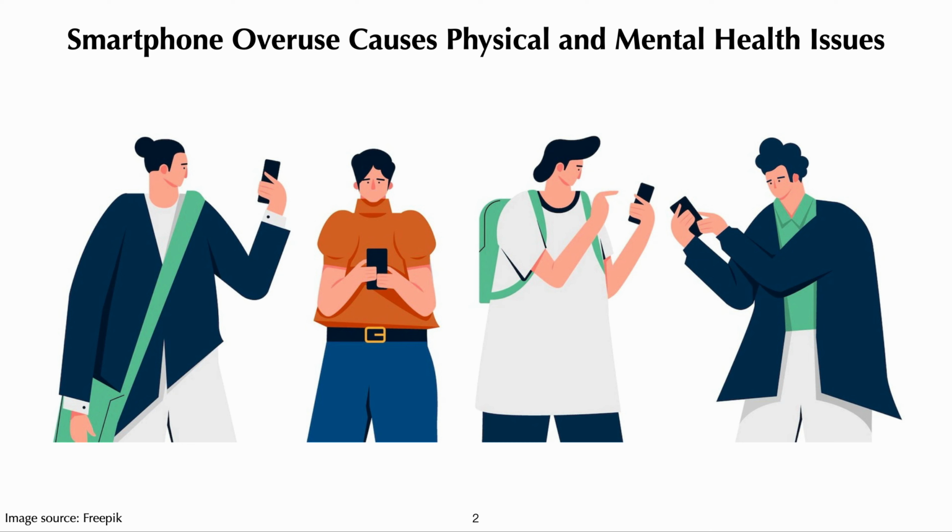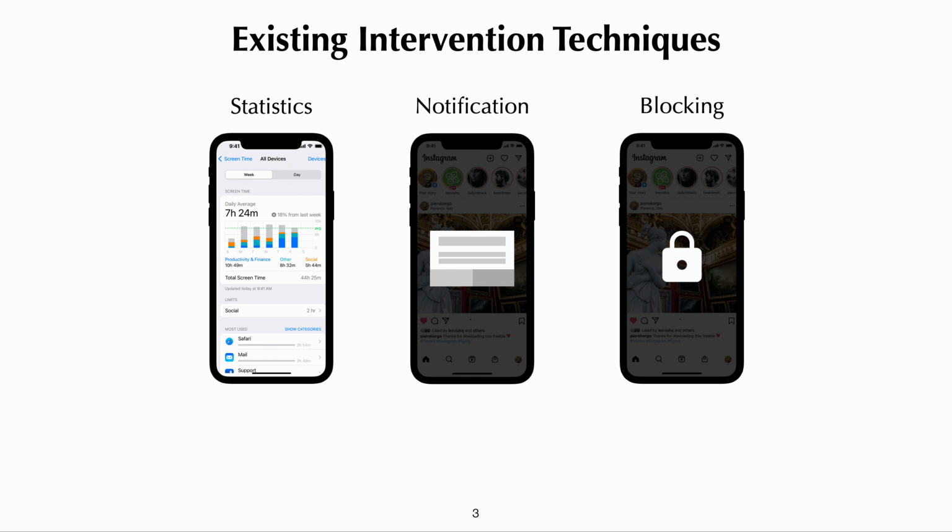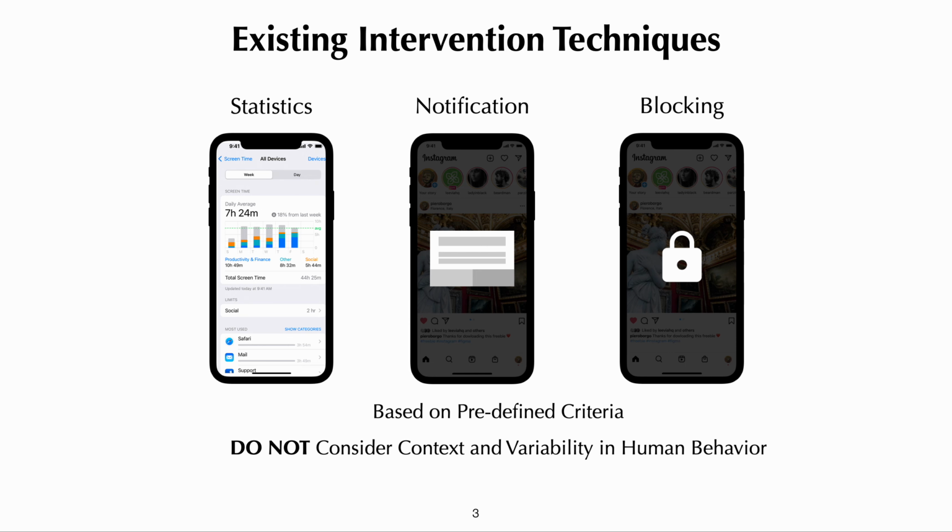Smartphone overuse is a major social problem that affects individuals' physical health, mental well-being, and social wellness. There are already many intervention techniques to help reduce phone usage by informing users about their usage statistics, showing notifications, or restricting access to apps. These methods intervene with users based on predefined simple criteria, such as predetermined times or intervals after reaching the daily app or device usage limit. However, these techniques are suboptimal because they do not consider specific context or variability of human behavior.